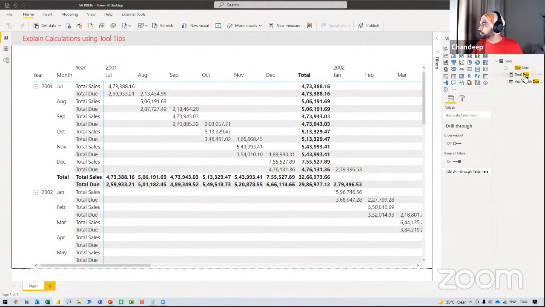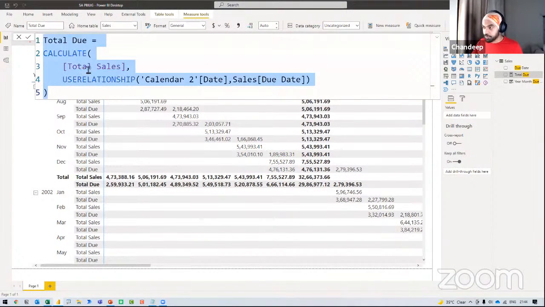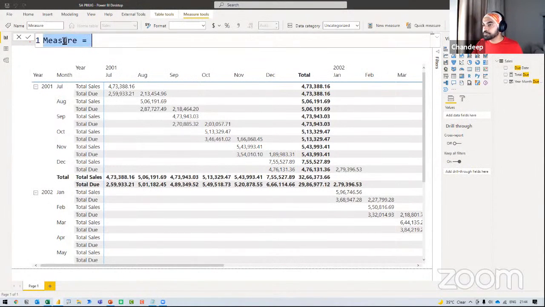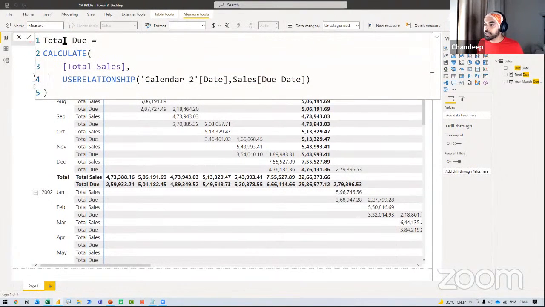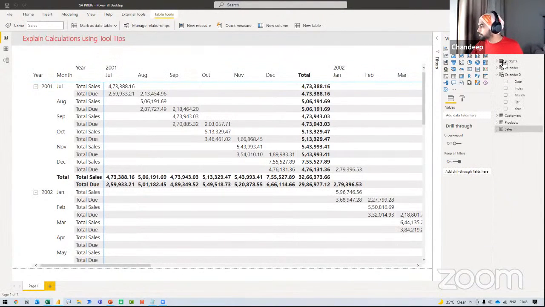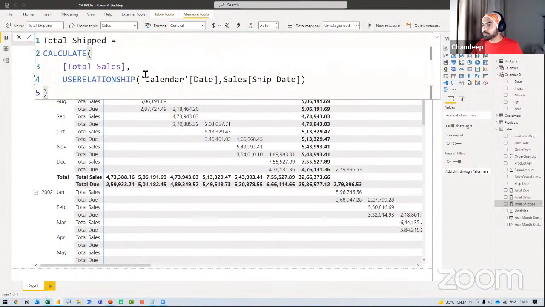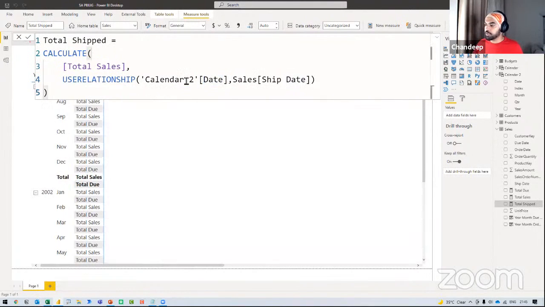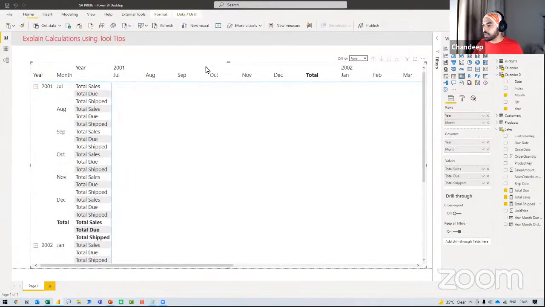Let's create another calculation from total view right here. Copy that. New measure, paste that, and I can say something like, where are you? Calendar 2 date, not sales due date, but perhaps we've already built that calculation actually. So total shipped, but since I'm trying to follow everything from left to right, I can say this relationship is going to be from Calendar 2. Space. Okay. So Calendar 2, then the date column and the ship date column, press enter. And I can just conveniently drag this calculation up into my pivot table.